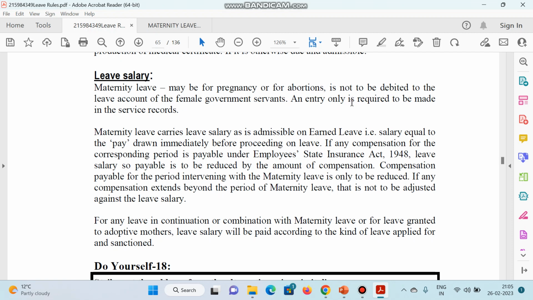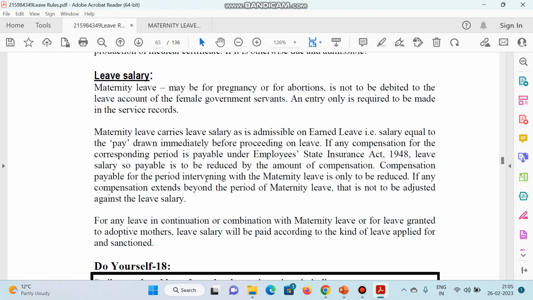An entry only is required to be made in the service records. Maternity leave carries leave salary as is admissible on earned leave. That is salary equal to the pay drawn immediately preceding proceeding on leave. So there is no issue, salary is admissible. There is no problem regarding the salary.